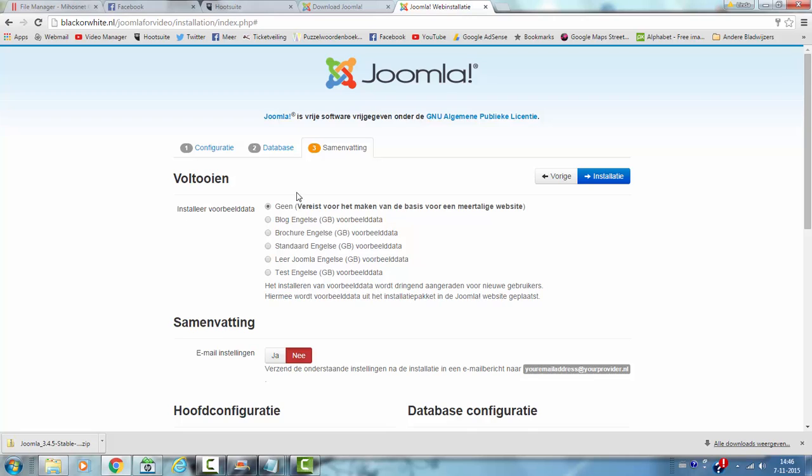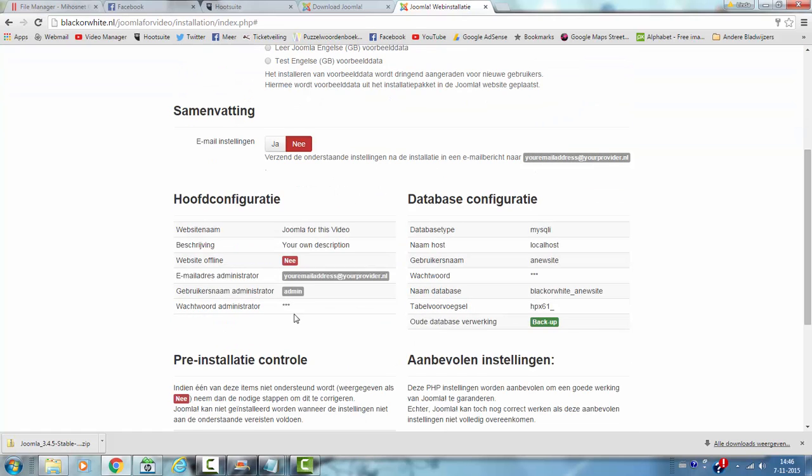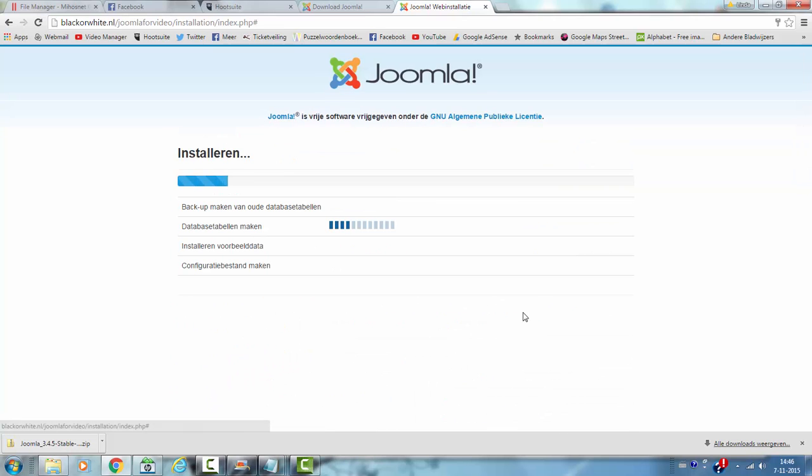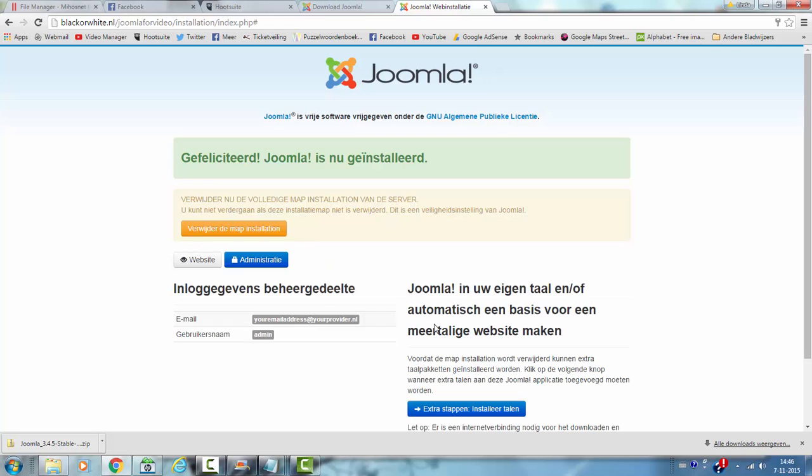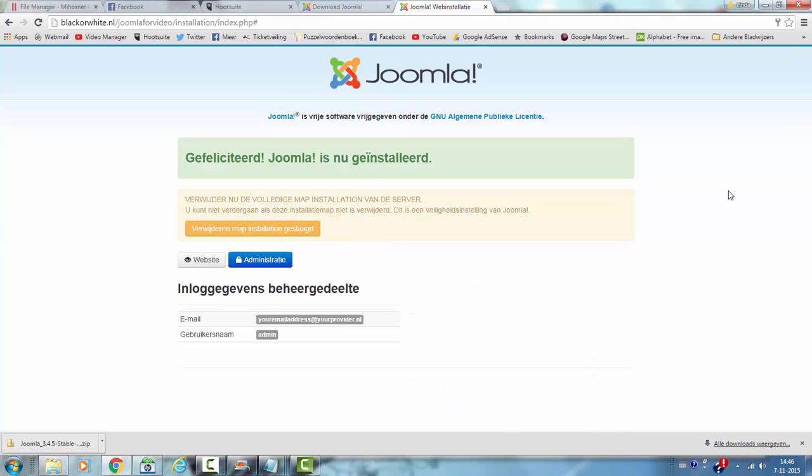Okay, I can install some example data. Just create this one, for example. I click on install, and after that I remove the map for installation, because if I don't do that I get the same install screen again the next time. Now I go to the website.